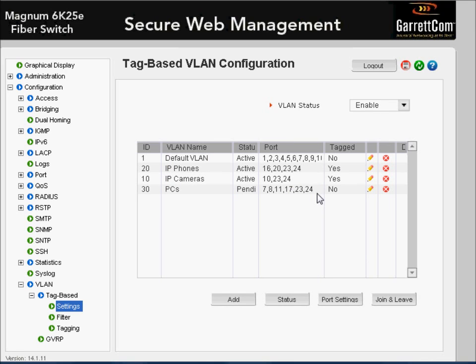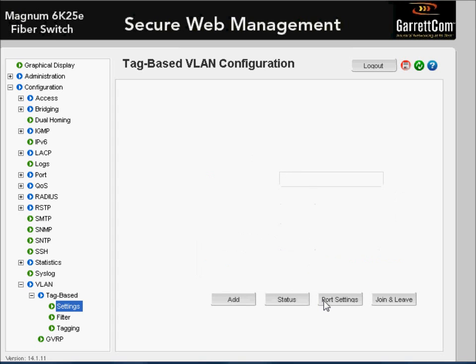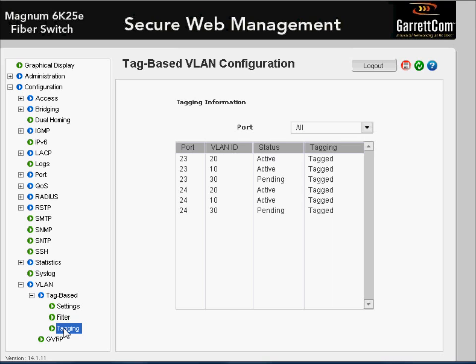Now that they are added, we can go to the port settings. We can type in 23 and 24 and specify now that 23 and 24 are also tagging for VLAN 30. Okay. And if we go to the tagging section, here we can see 23 is tagging for VLAN 30 and 24 is tagging for VLAN 30 as well. So perfect.